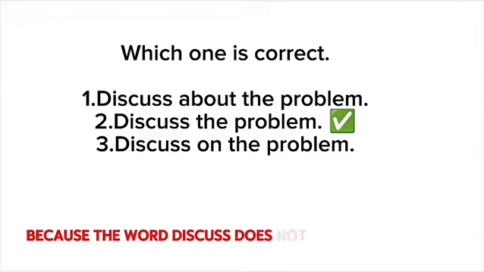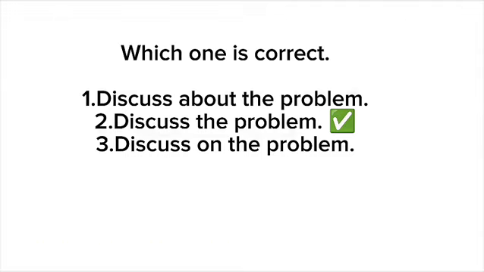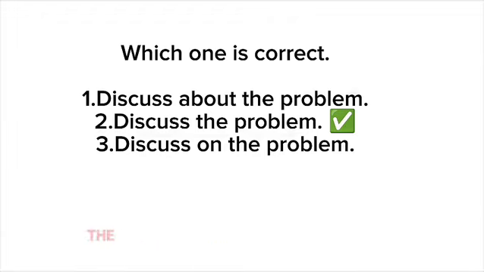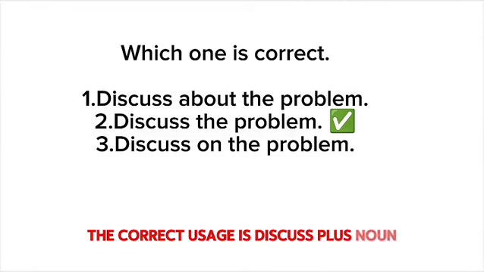because the verb discuss does not need a preposition. Discuss about the problem is incorrect and discuss on the problem is incorrect. The correct usage is discuss plus noun.